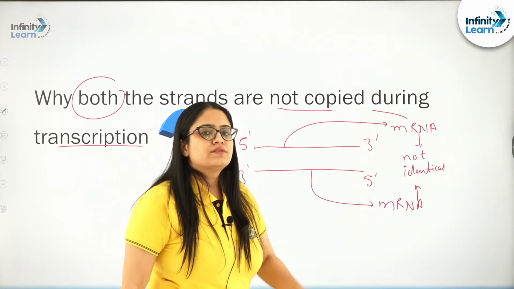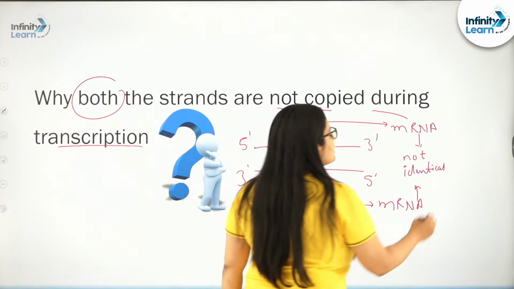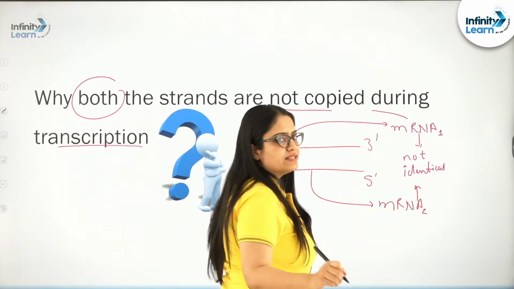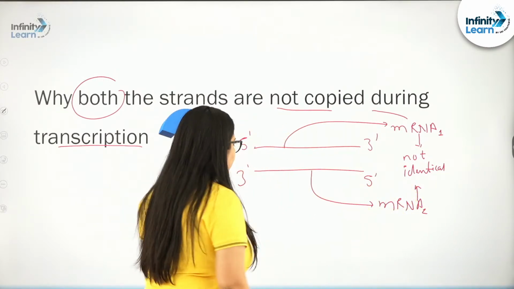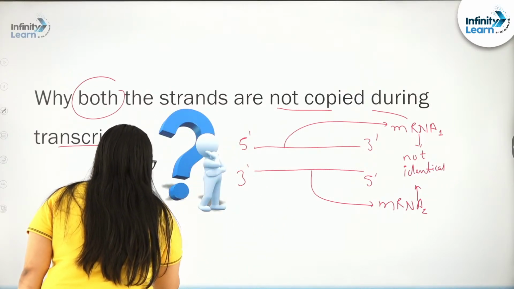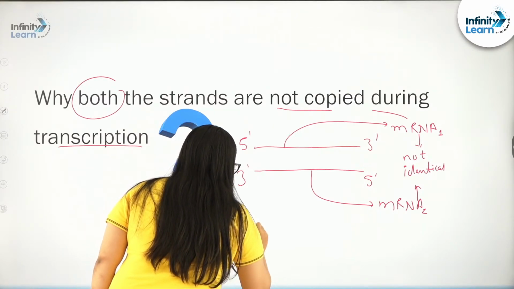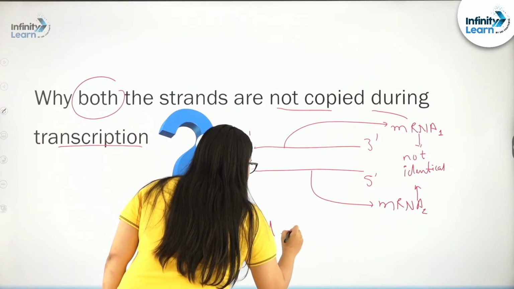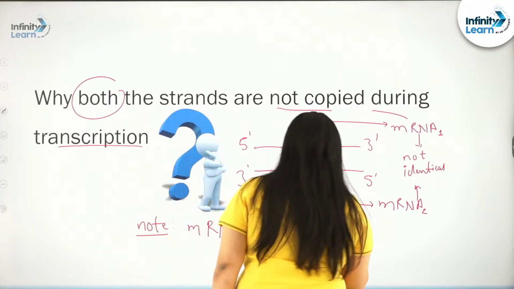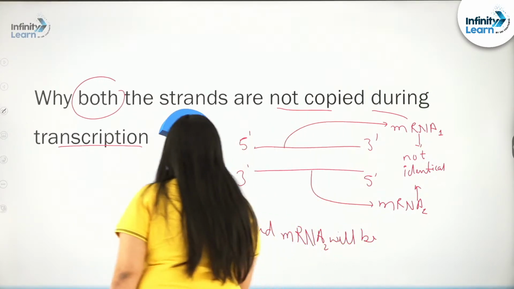Now, let us consider this mRNA and this mRNA. I am writing them as mRNA 1 and mRNA 2 because they are not identical, they are complementary. Please note: mRNA 1 and mRNA 2 will be complementary to each other.